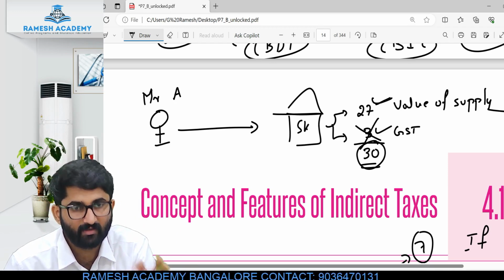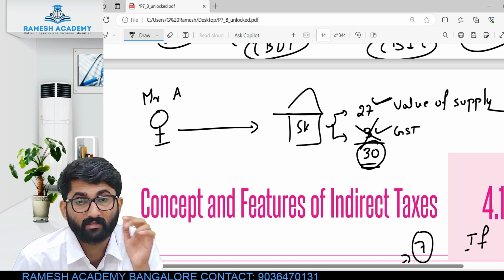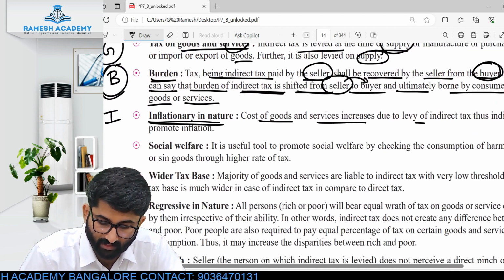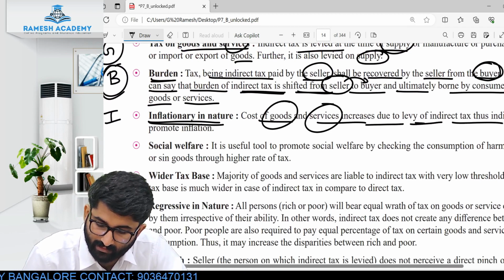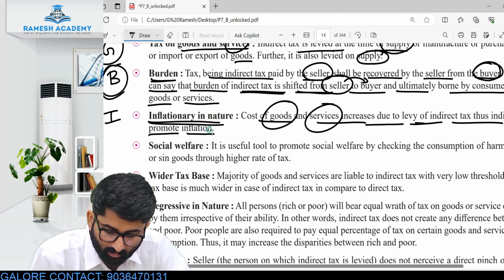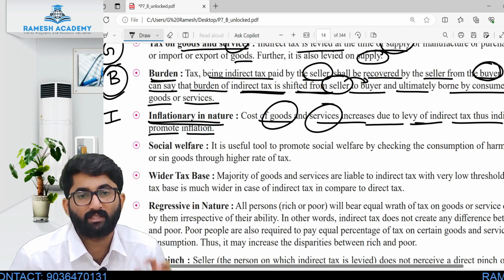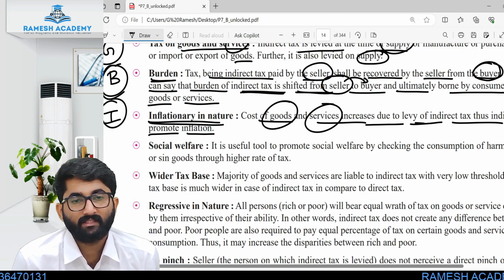That means what has happened here? It is inflationary. It will inflate the value of the goods. That is given here: the cost of goods and services increases due to levy of indirect tax. Thus, indirect tax promotes inflation. Very important one, I. It is inflationary.